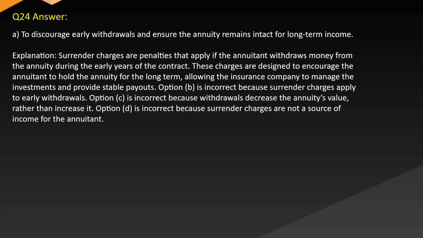Option B is incorrect because surrender charges apply to early withdrawals. Option C is incorrect because withdrawals decrease the annuity's value rather than increase it. Option D is incorrect because surrender charges are not a source of income for the annuitant.